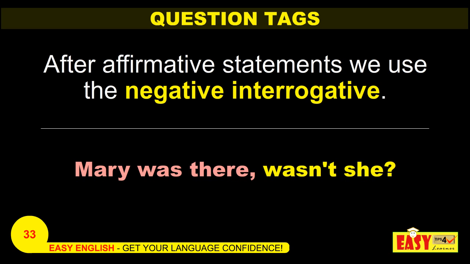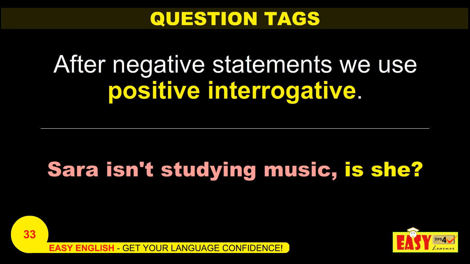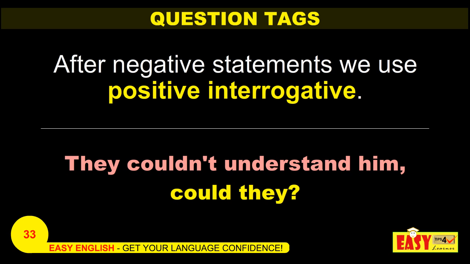Let us look at some more examples. Peter doesn't smoke, does he? So now, negative statement with a positive question tag. Sarah isn't studying music, is she? Negative statement and a positive question tag. James wasn't driving the car, was he? So these are examples of negative statements with a positive question tag. They couldn't understand him, could they?